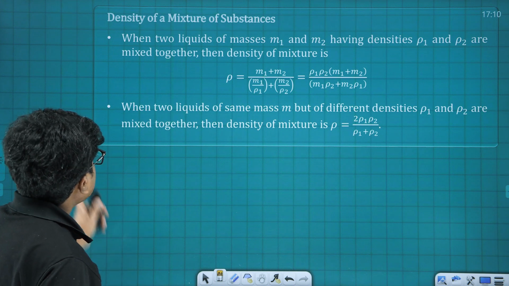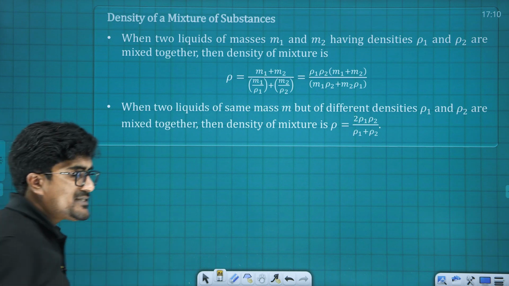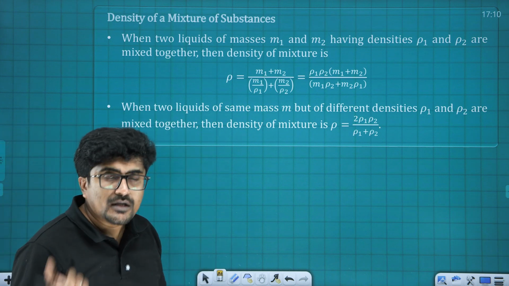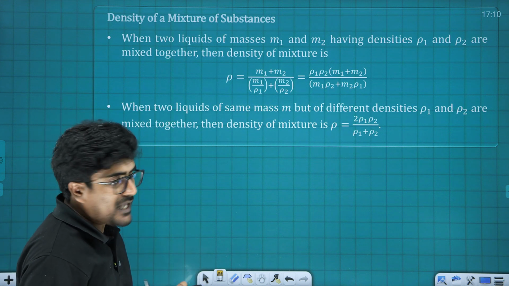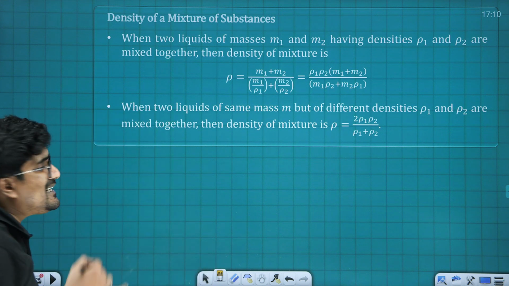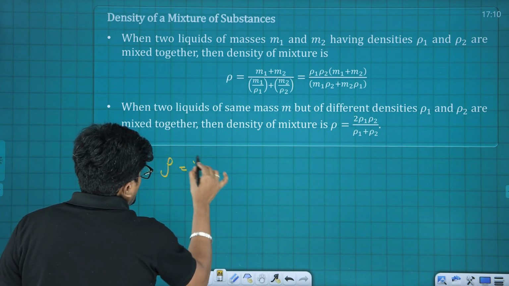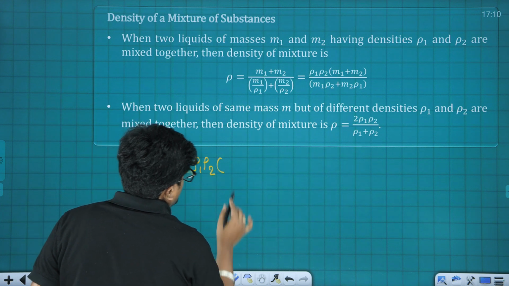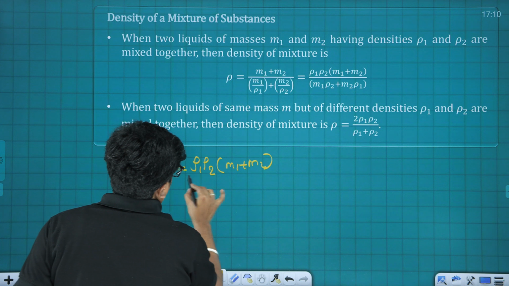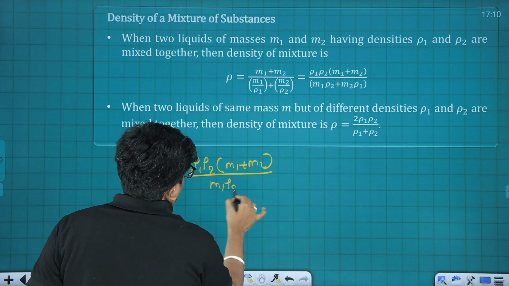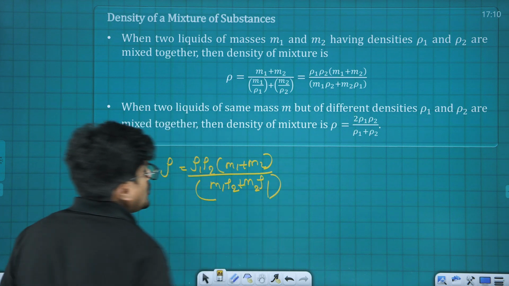And next one is density of mixture of a liquid. That means we are having two liquids, of mass M1 as well as M2 separately kept, and M1 liquid is having a density as rho 1 as well as M2 liquid is having a density as rho 2. Now the density of the mixture is going to be rho equals rho 1 rho 2 into M1 plus M2, all divided by M1 rho 2 plus M2 rho 1. This is going to be the relation.